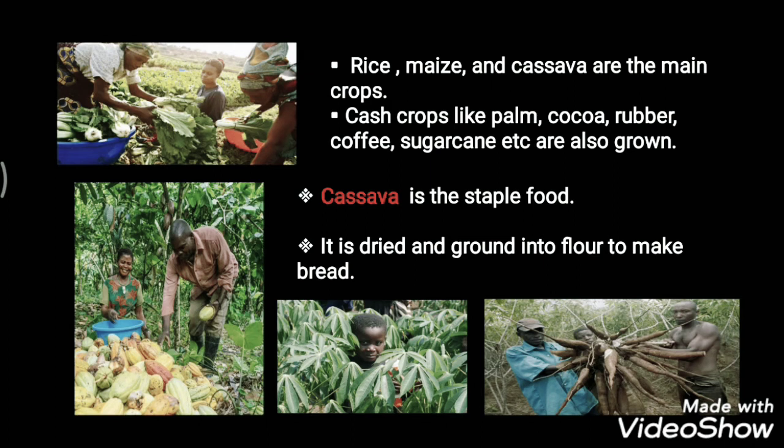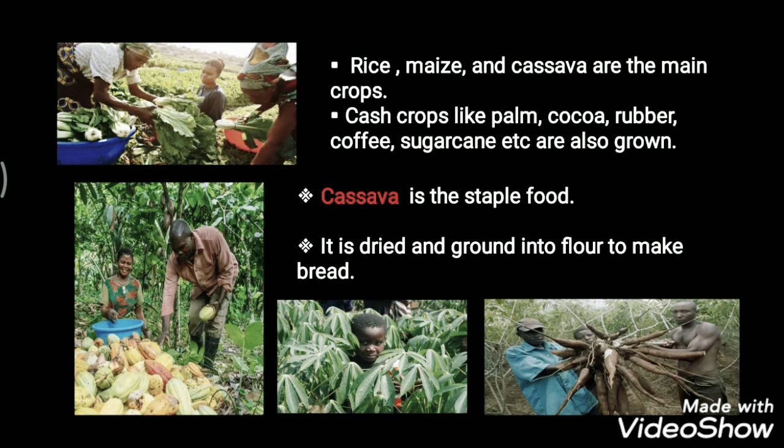While we talk about cassava, cassava is the staple food. It is dried and ground into flour to make bread.